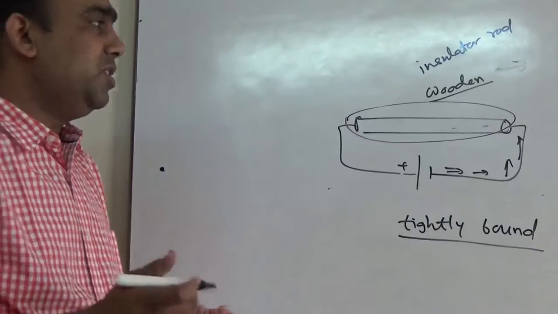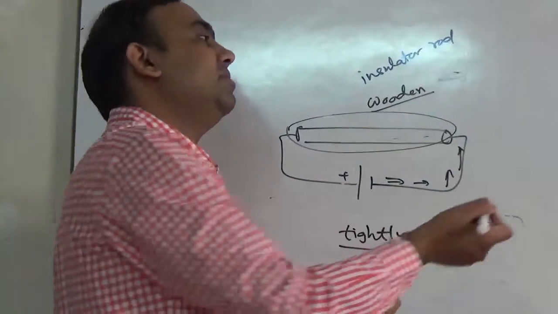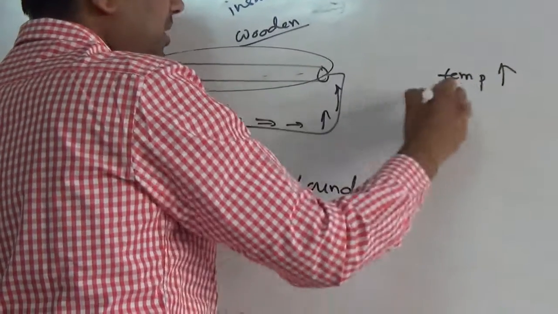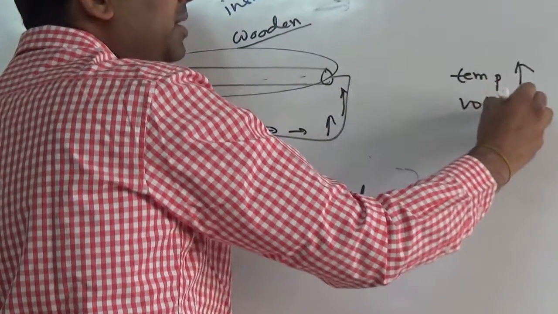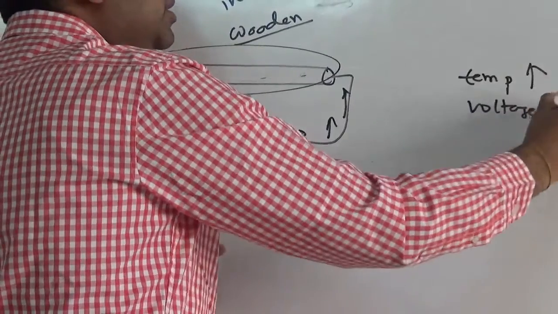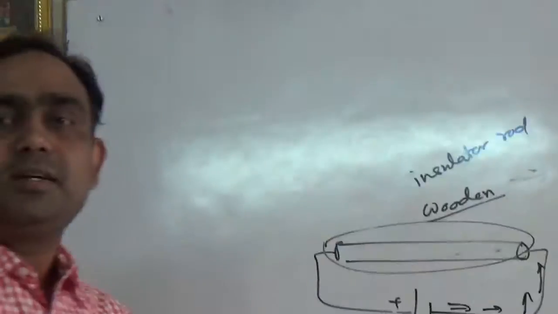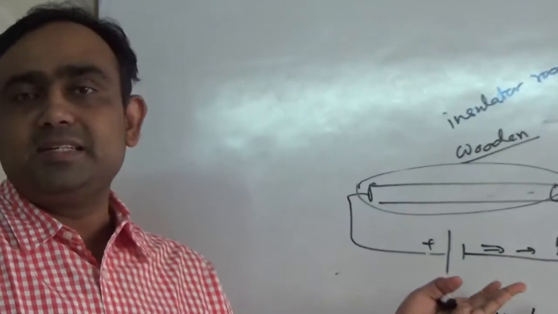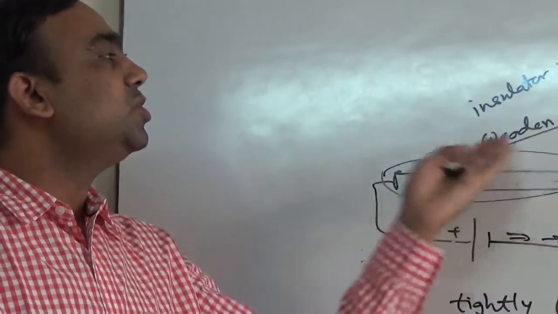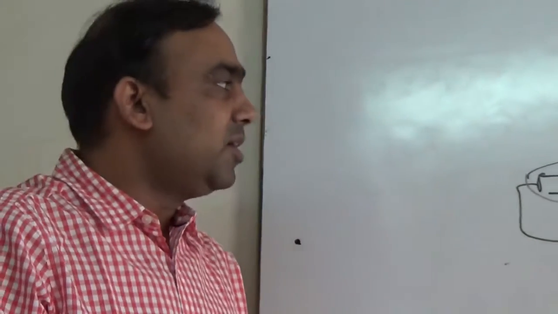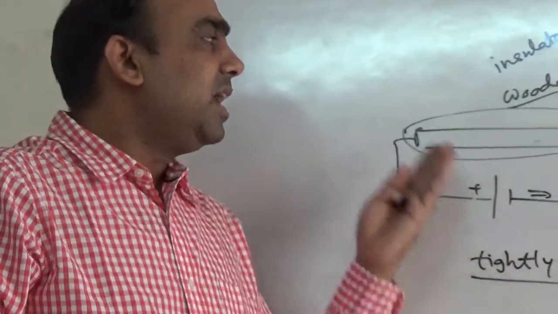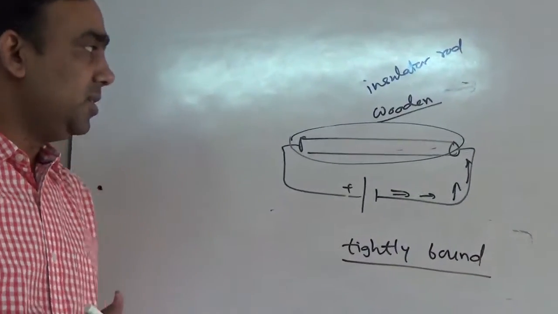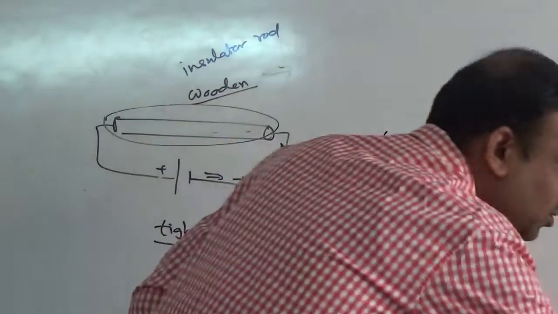But suppose extreme conditions are there, extreme conditions means what? If we increase the temperature, or if we increase the voltage of the battery, then conduction may start. That extremity we are not discussing right now. As far as normal conditions are concerned, insulators do not pass current, and the reason behind that is they do not have the free electrons that were found in the conductors. Okay, so we got insulators.